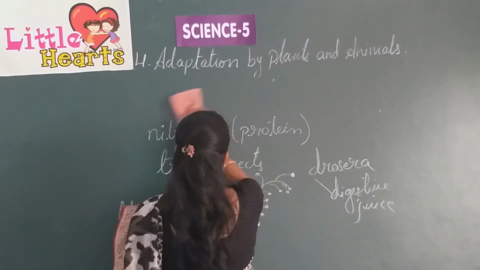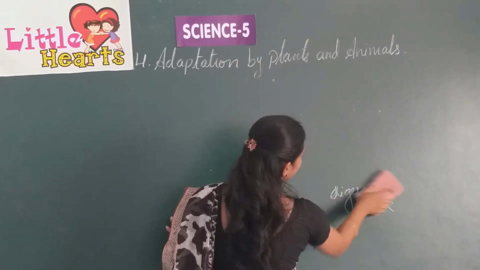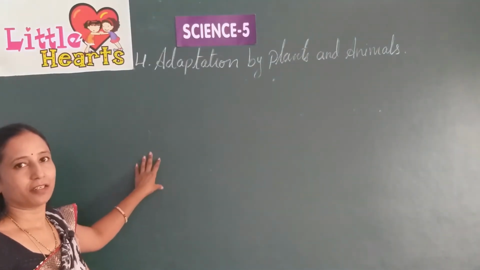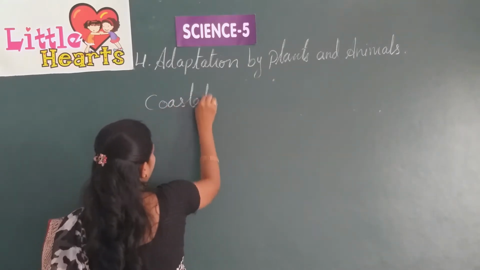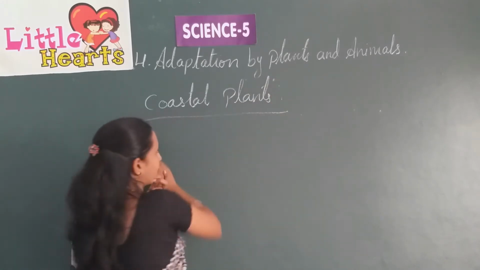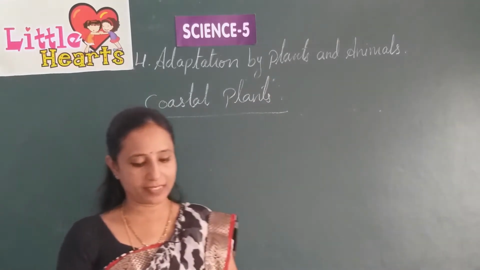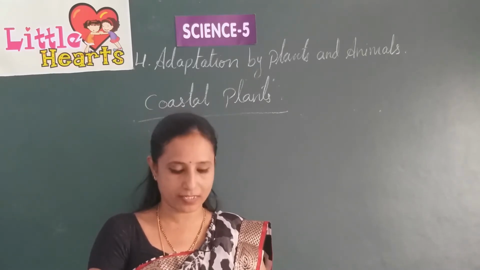The next topic is coastal plants. What is a coastal area? The areas which are near the sea are called coastal areas. So the plants which grow near the sea coast are known as coastal plants.